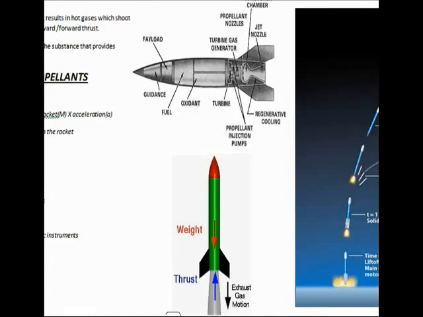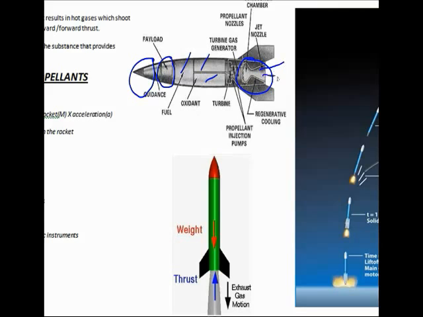Now you can see that the rocket has got a payload over here. Now this is for the guidance nose. Now this is where the fuel and the oxidants are kept. They are kept separately, they are not mixed. So later on, they are mixed properly in controlled quantities, and then they get ignited in this combustion chamber.